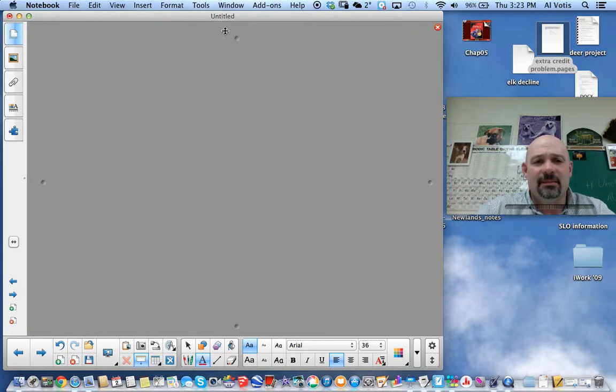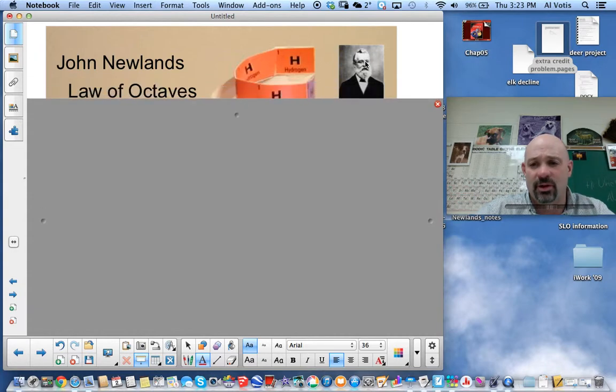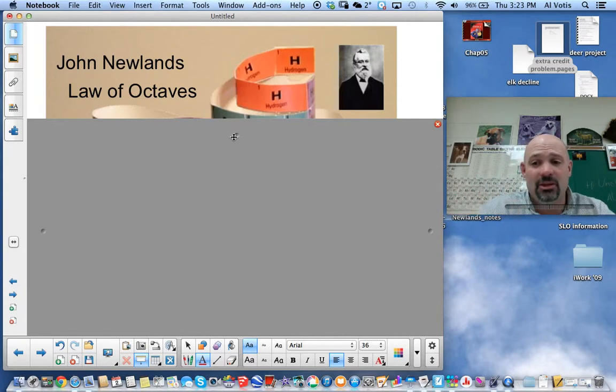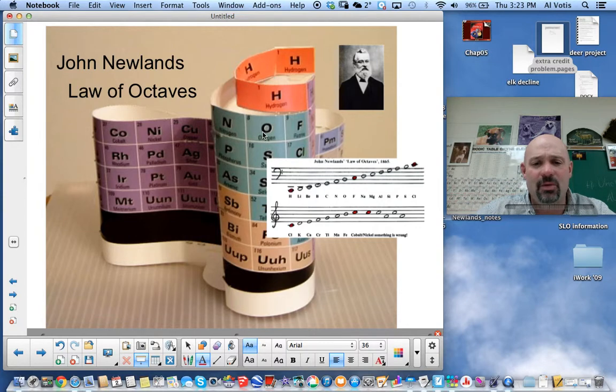Okay, our next scientist was an English scientist by the name of John Newlands, and you can see him over here in the top right-hand corner. What Newlands did was he took the elements and arranged them in atomic mass order. Not only that, he also took the list of those elements and wrapped them around a cylinder. When he did that, he saw something like in this picture. He noticed something pretty unique about the elements: when he wrapped that list around the cylinder, elements with similar properties were in the same column. They were repeating themselves.